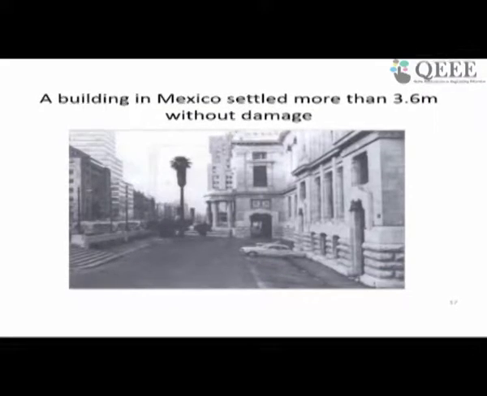Some soils settle a lot. For example, in Mexico, there are some buildings which settled more than 3.6 meters. This kind of settlement may defeat the purpose of the building, but in this particular case, the picture shows the building is still being used, even though it settled more than 3.6 meters, and the first floor, or rather the ground floor, became a basement.